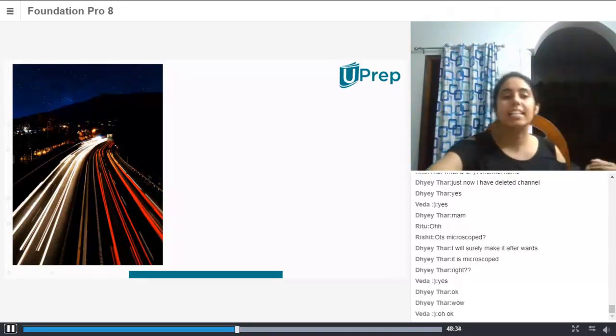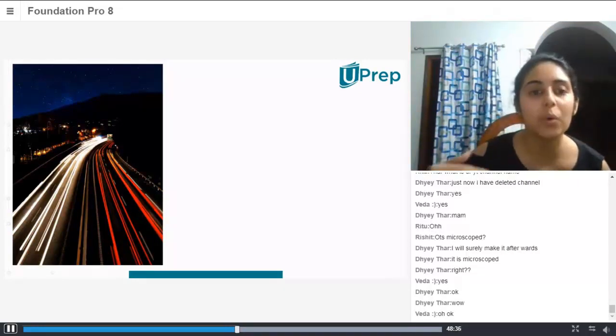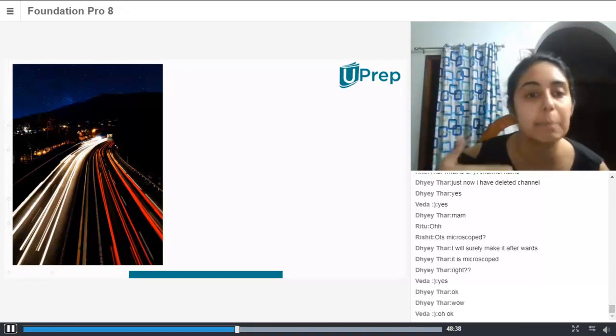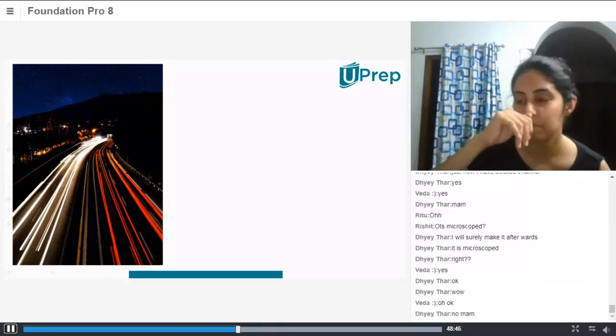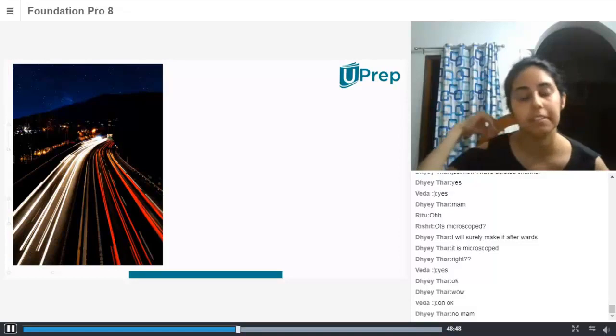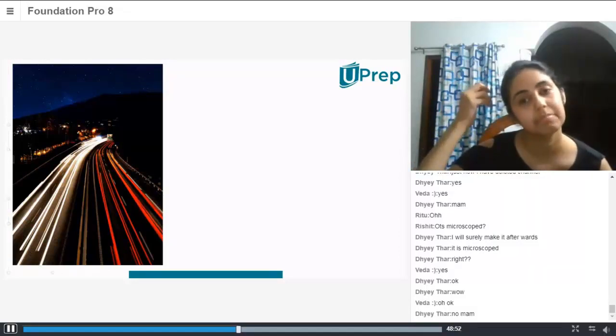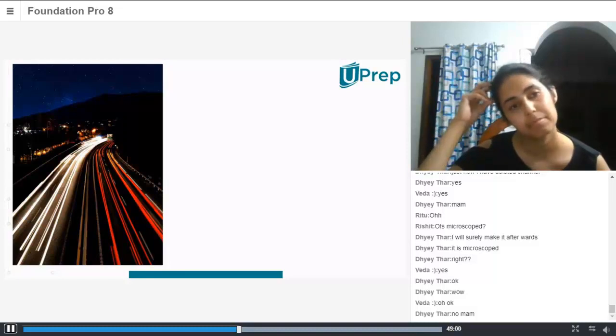Does anybody know how to take these kinds of shots? Like this picture, does anyone know how it is taken? Yeah, can you tell us? Generally, while taking pictures, what my dad explains to me is that he talks about the principles of light, and then you have to choose the angle for how light will work.